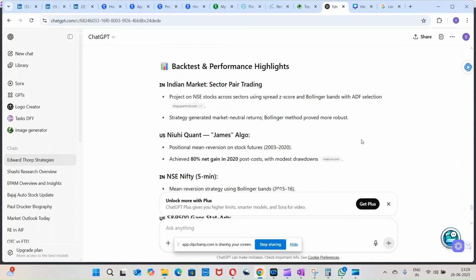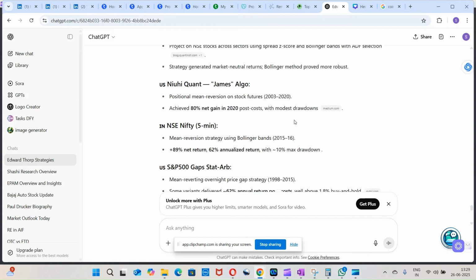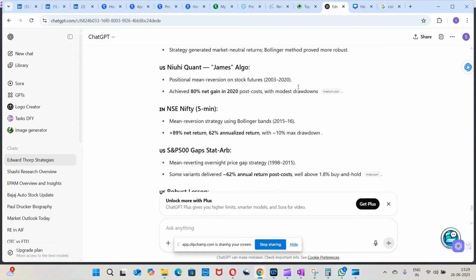Okay. So Bollinger basically is one standard deviation or two standard deviations from the mean. A test was done across sectors using this ADF selection, and it generated market neutral returns. In the US, Nui Quant, so James Algo, positional mean reversion strategy on stock futures from 2003 to 2020, achieved 80% net gain in 2020 post cost. There it achieved 80% with modest drawdowns, on stock futures from 2003 to 2020.